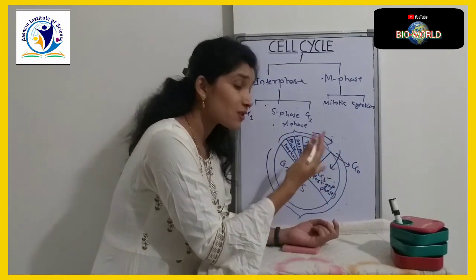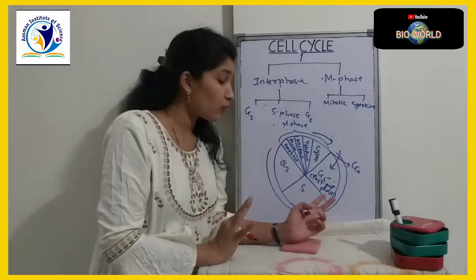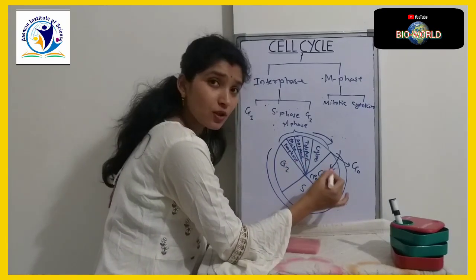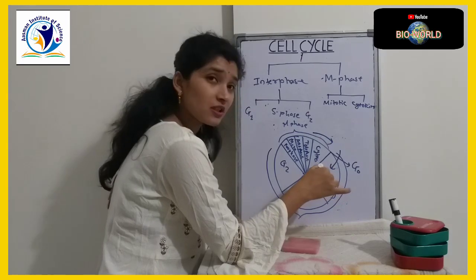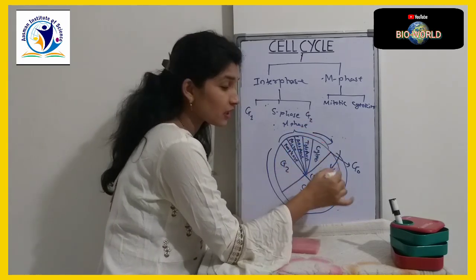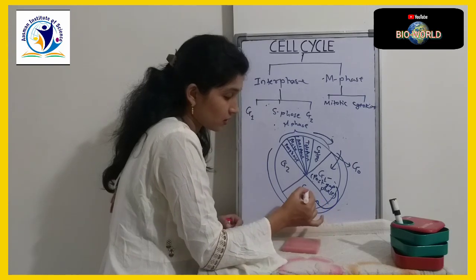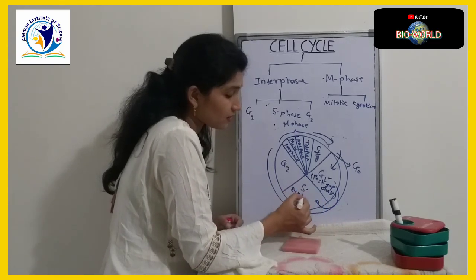The cell is entering G1 phase. It grows in size and prepares itself to enter into the S phase. Here, all the enzymes required for the synthetic phase, for the synthesis of DNA, are produced. Now the cell enters S phase. We are also calling it the synthetic phase.